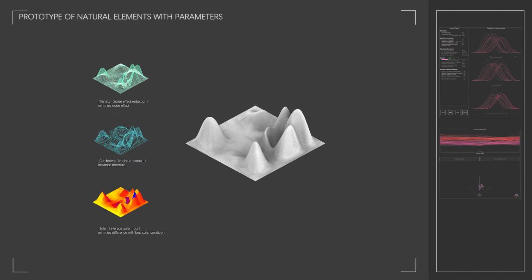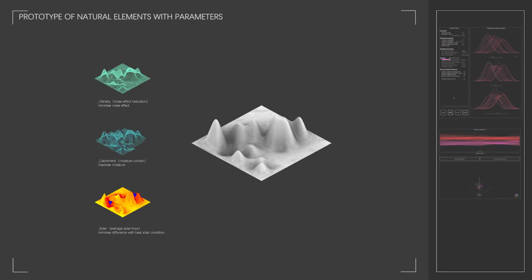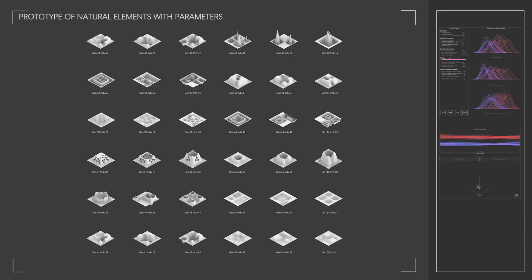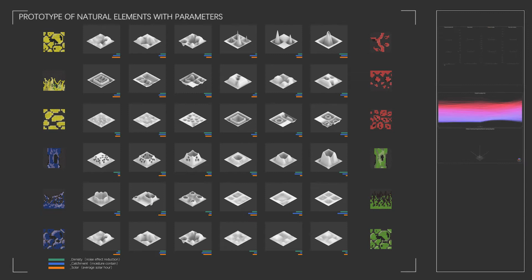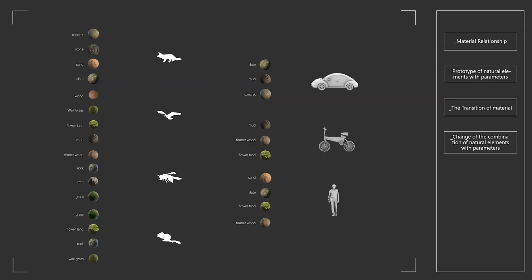Considering the scale of different species and the solar, noise, moisture parameters in the metadata, Wallacei's genetic algorithm is used to find suitable surfaces and classify them according to the changing tendency of the shape. The design lists the category of material to different intelligence, differentiates the naturalness of the material according to the different characteristics of man-made, mixed, and natural, and analyzes the NDVI value of each material.